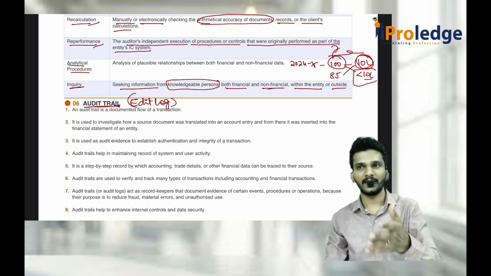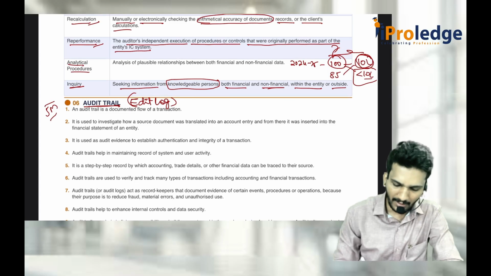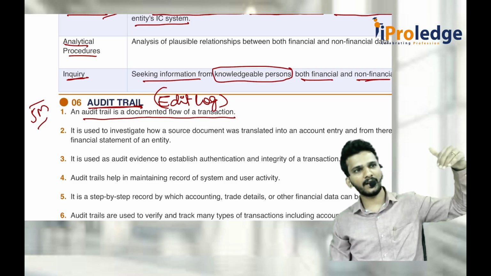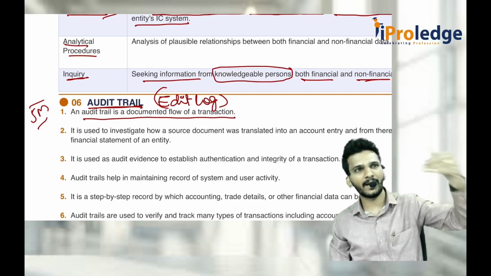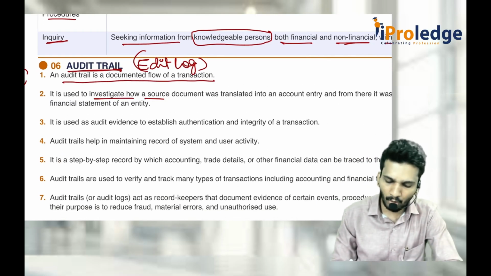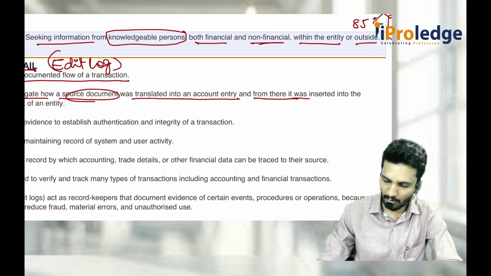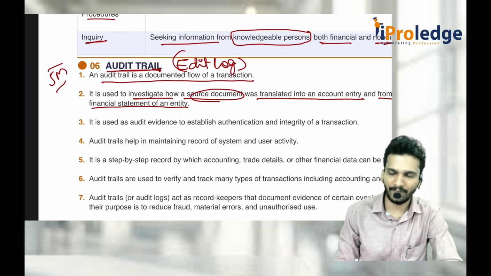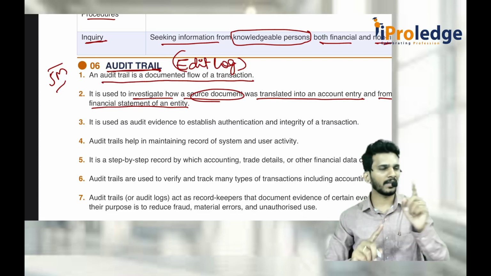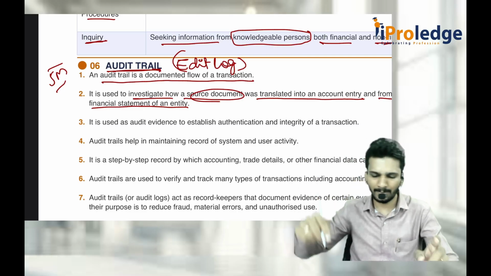In the Companies Act we discussed it. This is also important for 5 marks. They'll ask. The audit trail is a documented flow of transaction. What is flow of transaction? From the date of entry, again sales return, again purchase return, again bad debts, again something. It is entirely the flow of entry. It is used to investigate how a source document was translated into an account entry, and from there inserted into the financial statements of the entity. That means the moment you make an entry, cash to sales, how it is going to the sales account, how it is going to the cash account, again how it is going to the P&L account, how it is going to the net profit, everywhere this flow is being checked.